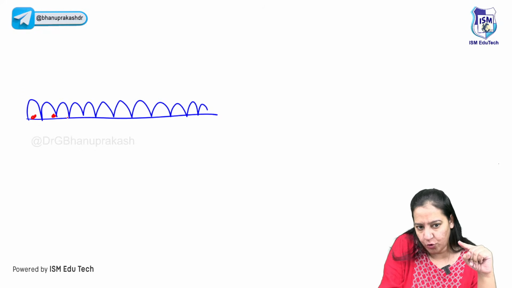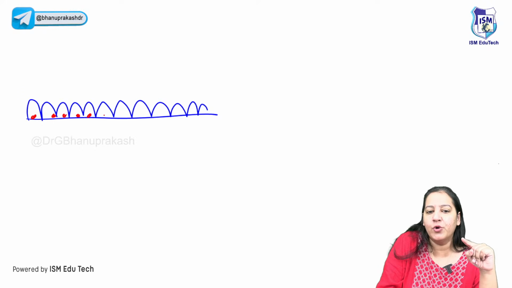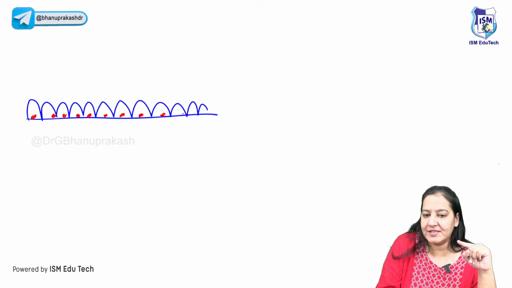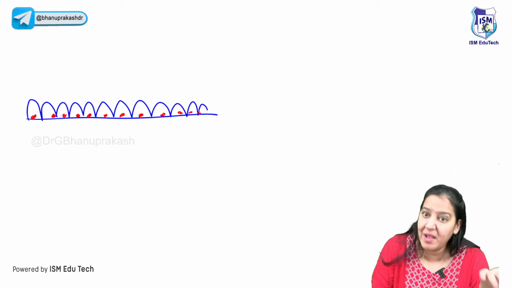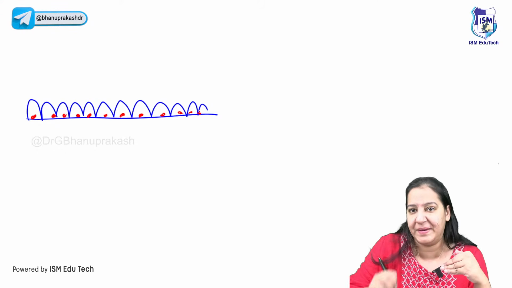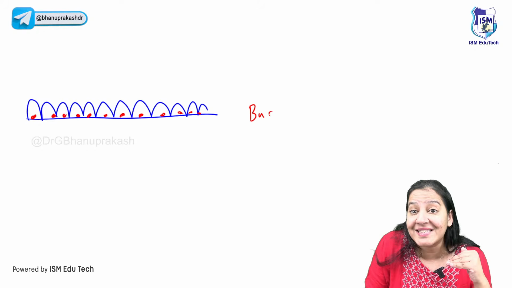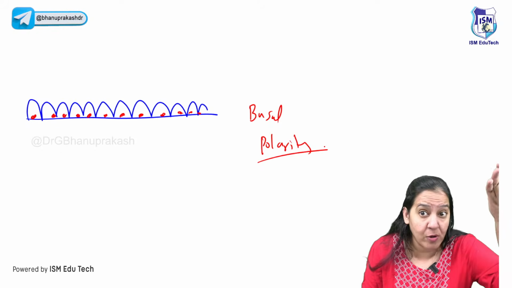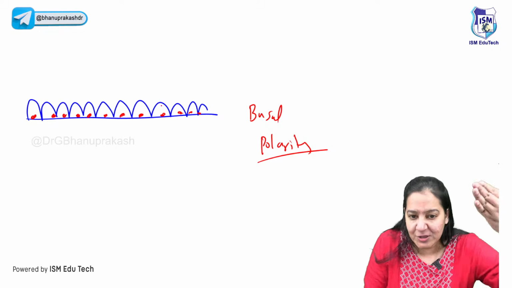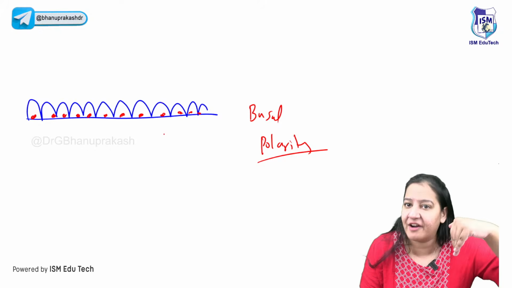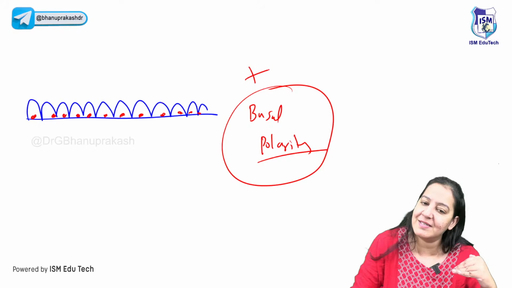Normally, in you, me, everyone, the nucleus is towards the base. It's not in the center. It's normal to have the nucleus of the cell towards the base. It is known as basal polarity. Polarity means pole, north pole, south pole. So it's towards the base pole. The nucleus is towards the base. So basal polarity is present normally.